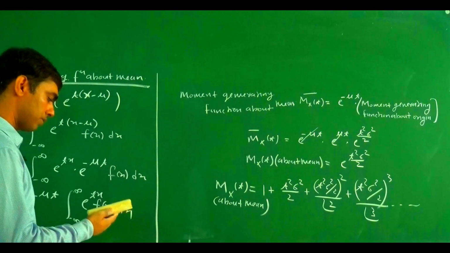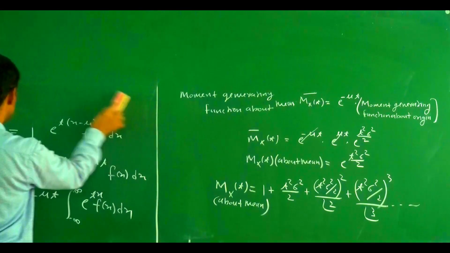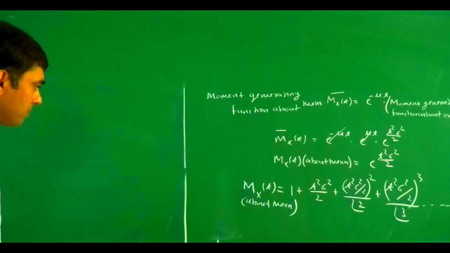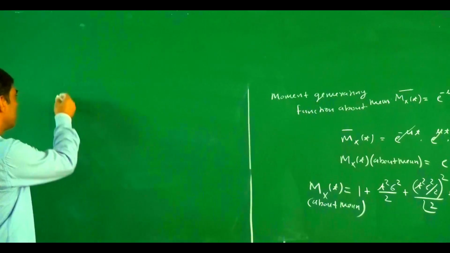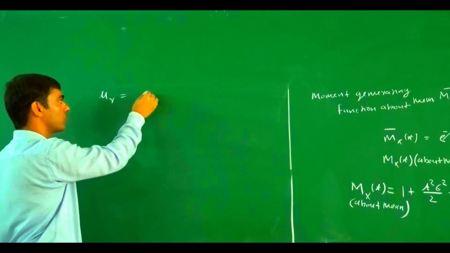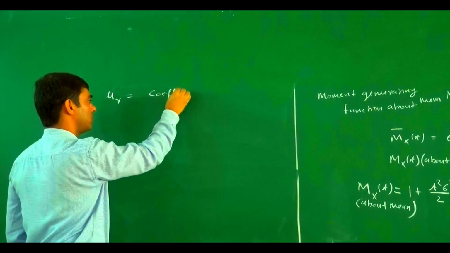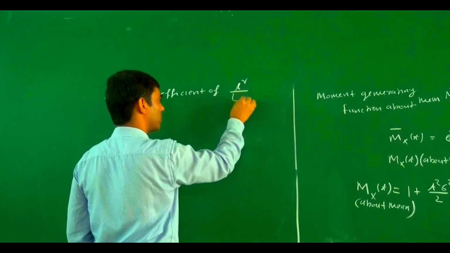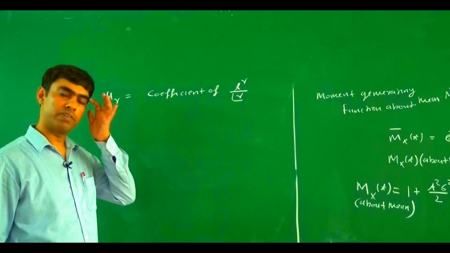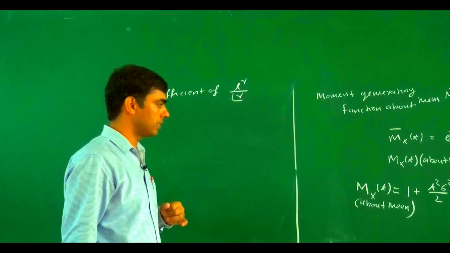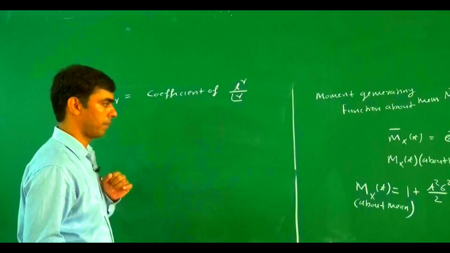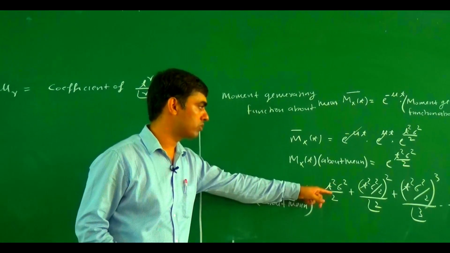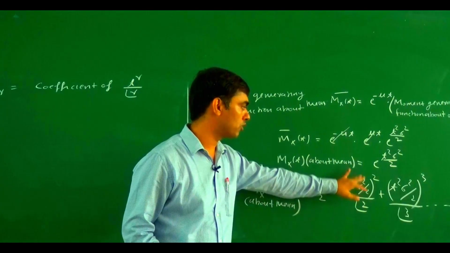So from the moment generating function, the coefficient of t to the power r upon factorial r gives mu r.